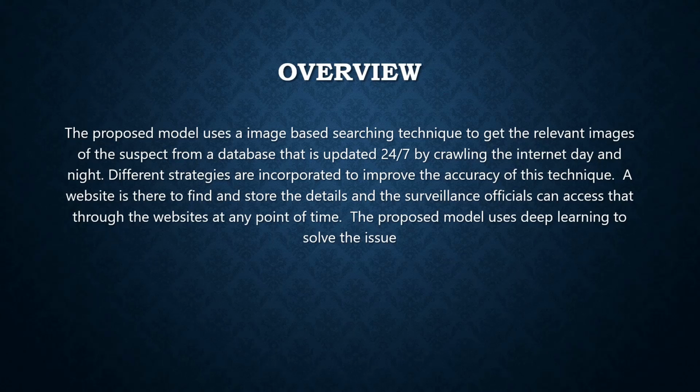Now comes the searching part. In the example we saw earlier, suppose the law enforcement has a picture of mine. They'll run the picture through our module, and our module will remove the background of the picture and run the picture through similar algorithms to find out its age, nationality, and gender.